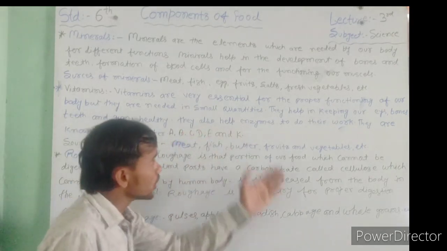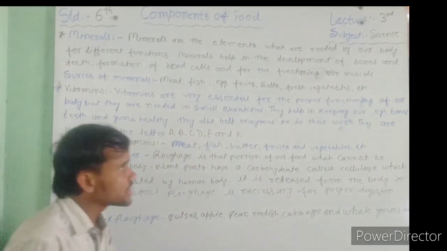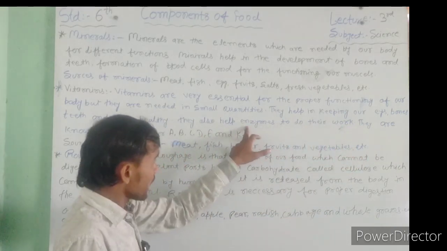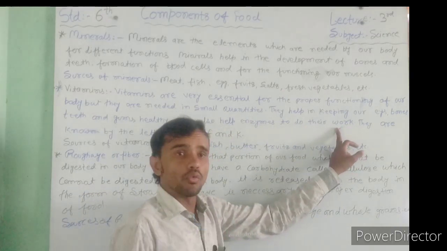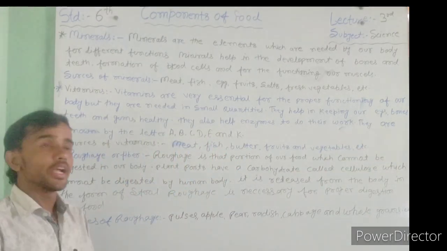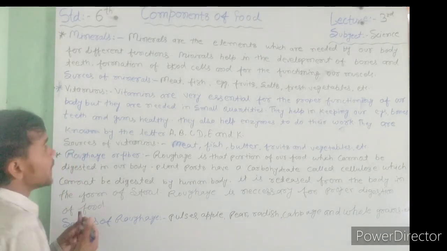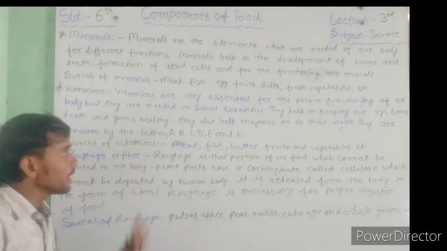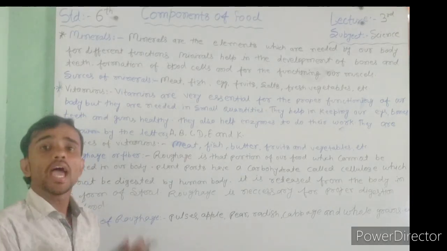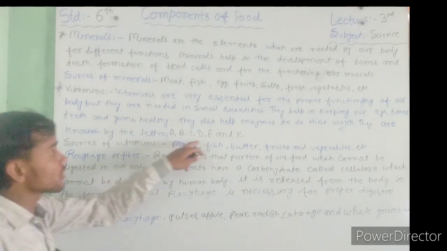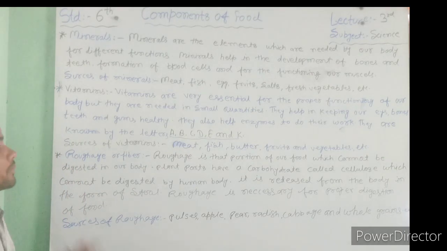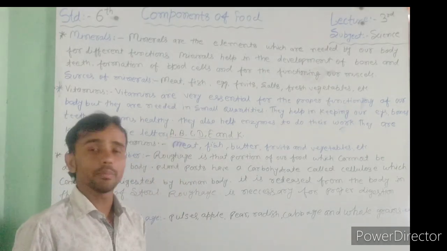And next, they also help enzymes to do their work. Vitamins also help enzymes to do their work. And next, they are known by letters. It means they are known as vitamin A, vitamin B, vitamin C, vitamin D, vitamin E and vitamin K also. That's how the vitamin names are formed: vitamin A, B, C, D, E and K.